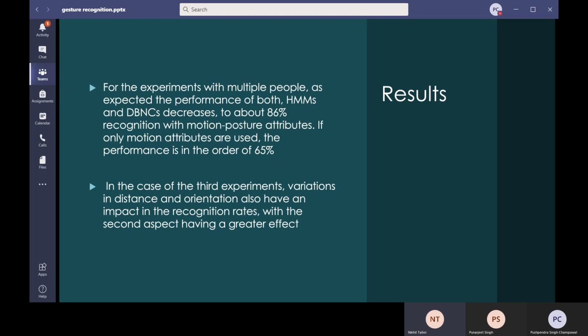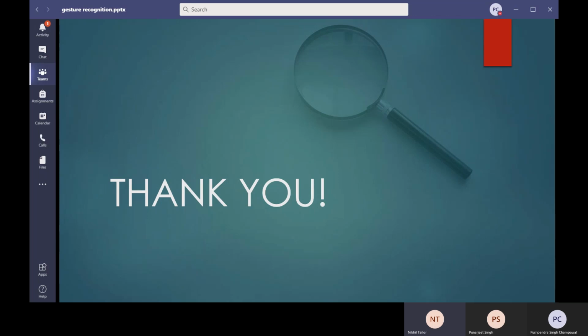Then we learned what a dynamic Bayesian network classifier is, and we also learned about gesture recognition with the dynamic Bayesian network classifier, what their features are, and what posture features we use in the dynamic Bayesian network classifier for identifying the gestures of a person. In this presentation, we also discussed an experiment we did on different people and what their results and accuracy were. Thank you.